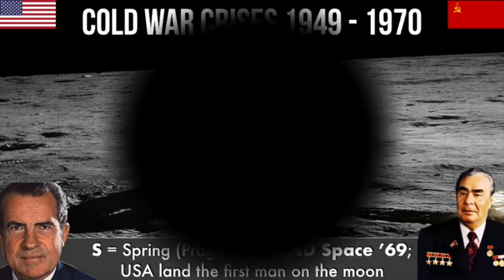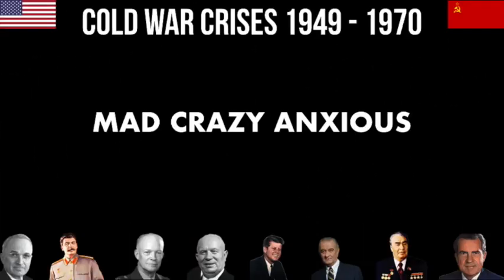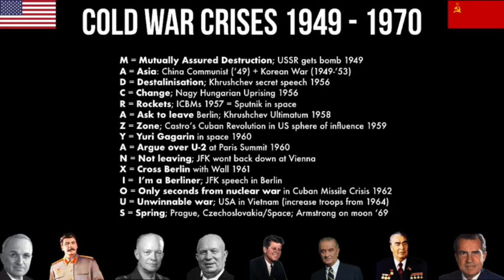So our big Cold War crisis we can remember with mad, crazy, anxious. 3 simple words, and that will help you remember the events in the correct order. Now, there are more events in this period of the Cold War. I've particularly picked these ones because if you're studying GCSE history in the UK, these are the ones that you're going to need. There are a lot of other events that are really interesting in this same time period going on in Africa and in other parts of Asia and Latin America, and I'll maybe make another video later to help you remember those. But I hope this video has helped. Mad, crazy, anxious.